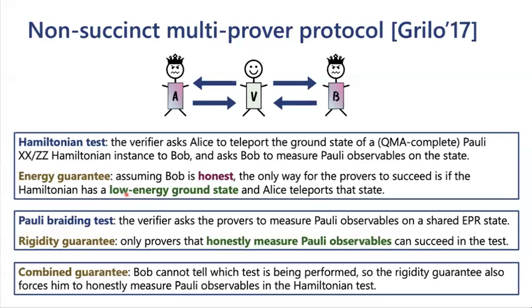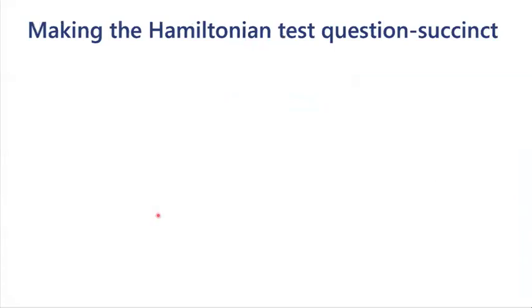And to combine them, you just need to observe that in both of these cases, all that Bob sees as questions from the verifier is some list of Pauli observables that he's supposed to measure. So he can't tell these two tests apart. He doesn't know which one is being played. So the rigidity guarantee also holds in the Hamiltonian test. And as a consequence, this energy guarantee kicks in because the Pauli braiding test forces Bob to be honest. Okay, so to make this succinct, we'll basically just have to make the Hamiltonian test succinct and the Pauli braiding test succinct. Let me start with the Hamiltonian test.